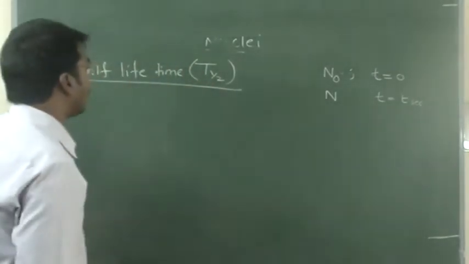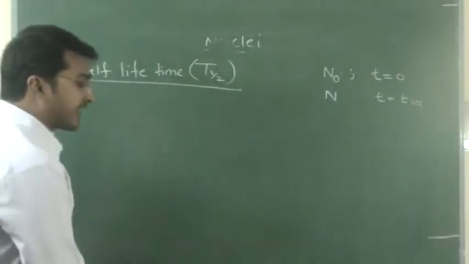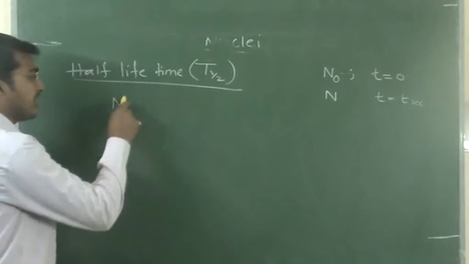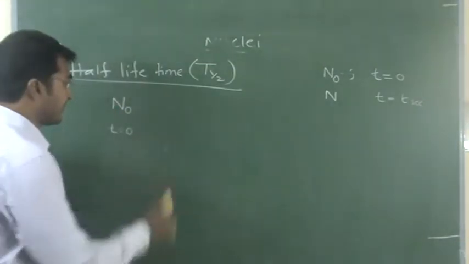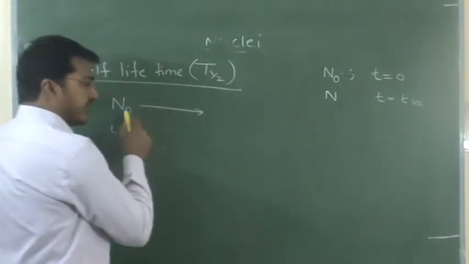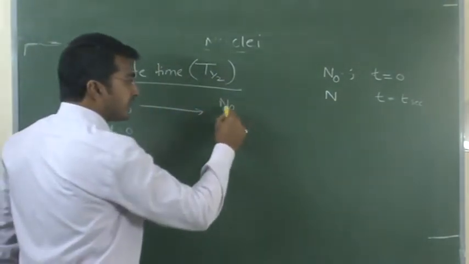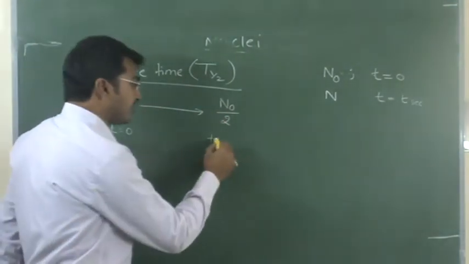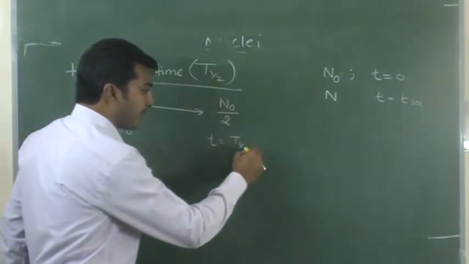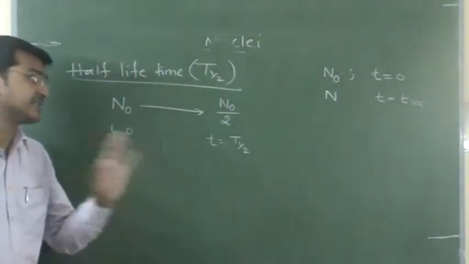Now, what is half-life time? For example, the initial number of nuclei at t equals 0 seconds is N naught. Now this N naught becomes N naught divided by 2, that is, half of the initial value. And this time we call the half-life time.